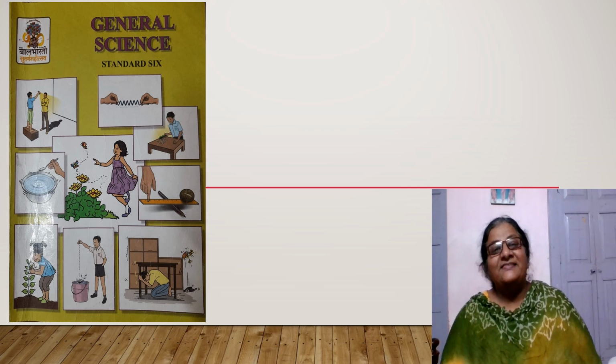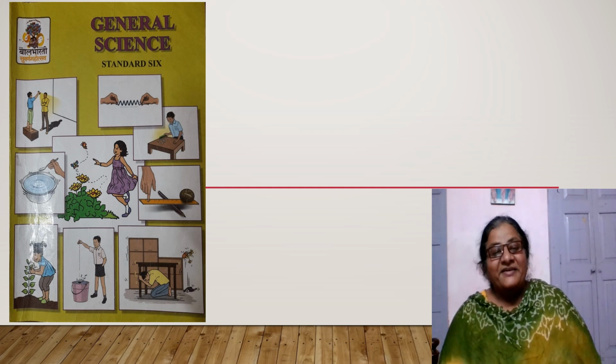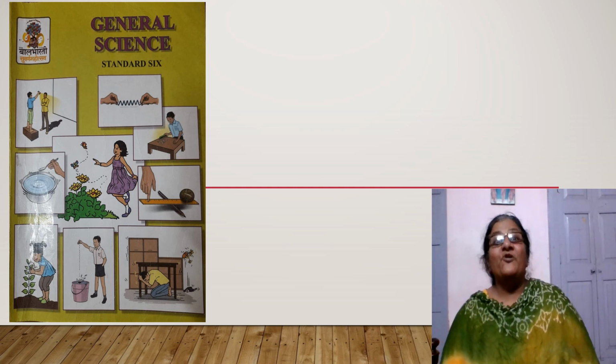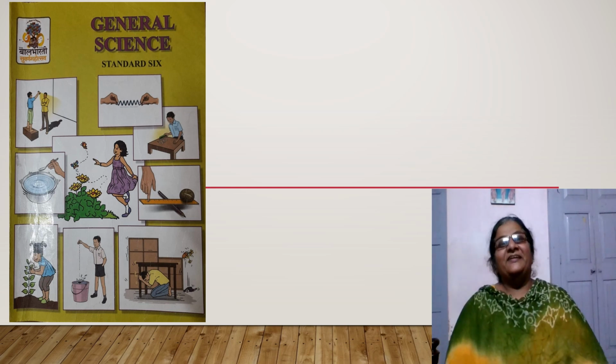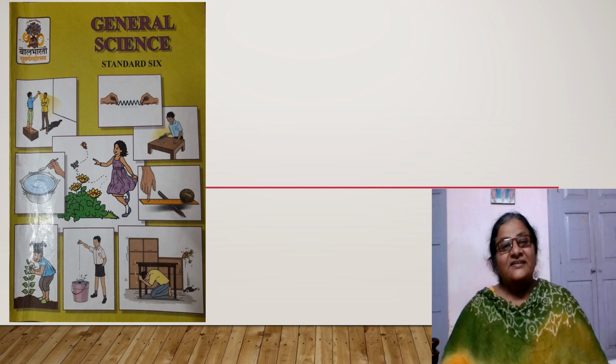The boy is experiencing the magic of shadow. The girl is experiencing the motion of a butterfly. It means this year we are going to learn different interesting things from science.